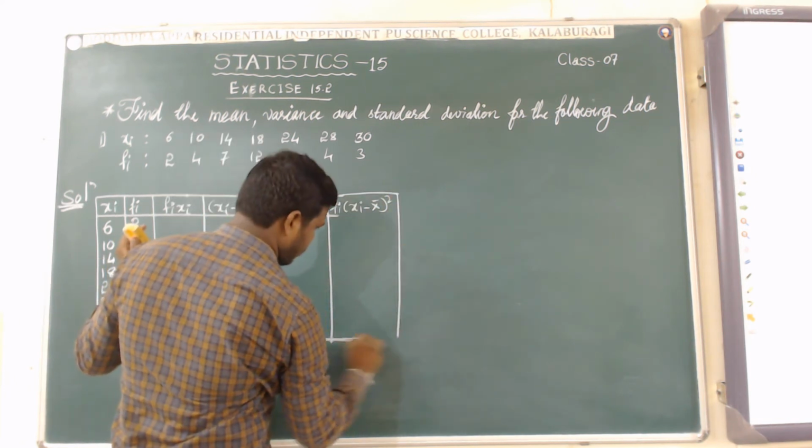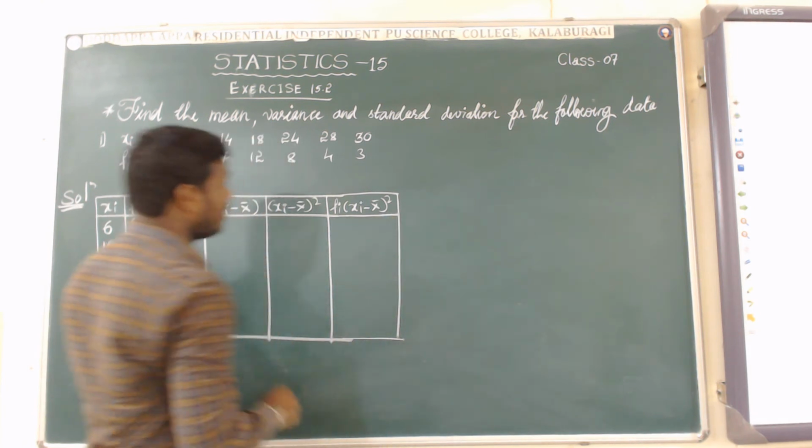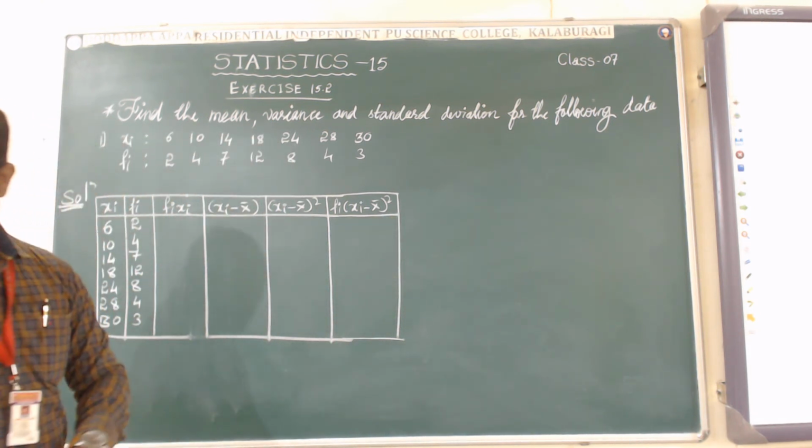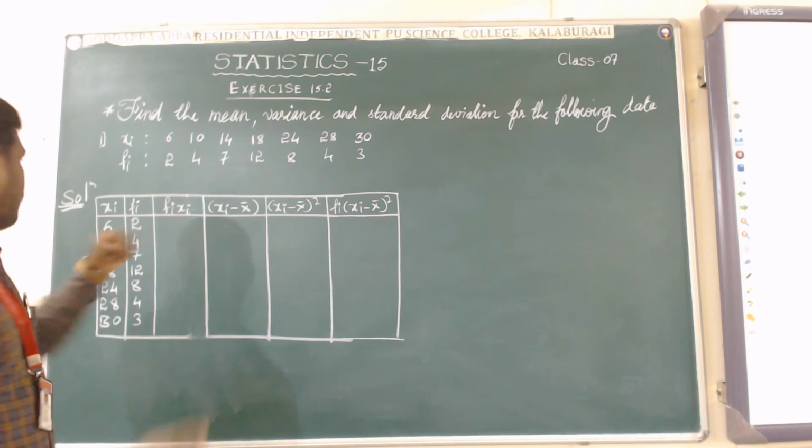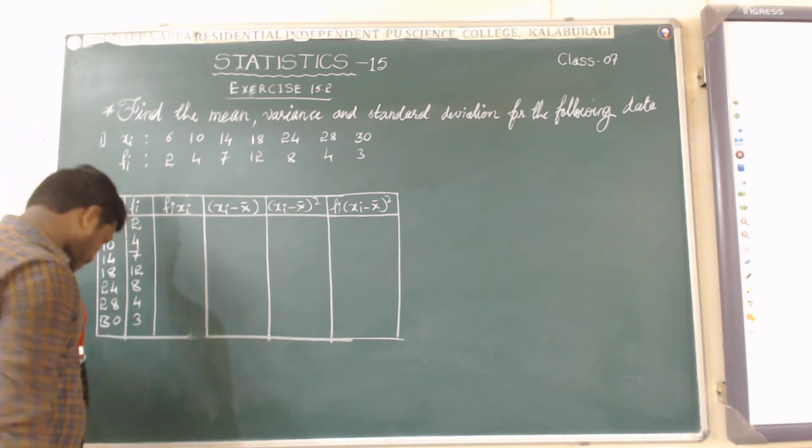This many columns are required for finding the mean, variance and standard deviation.